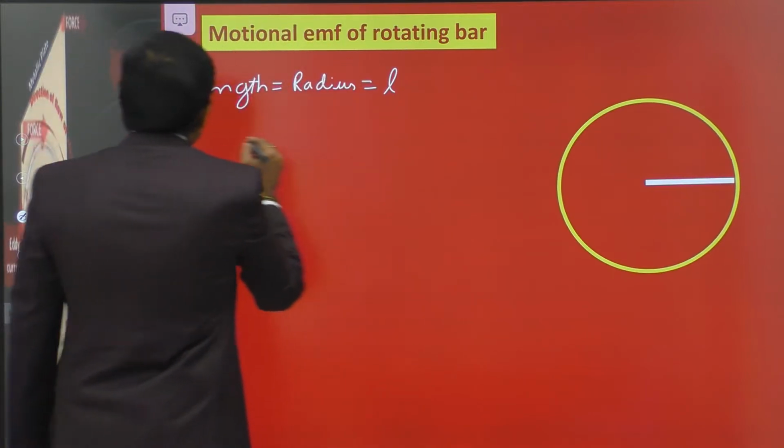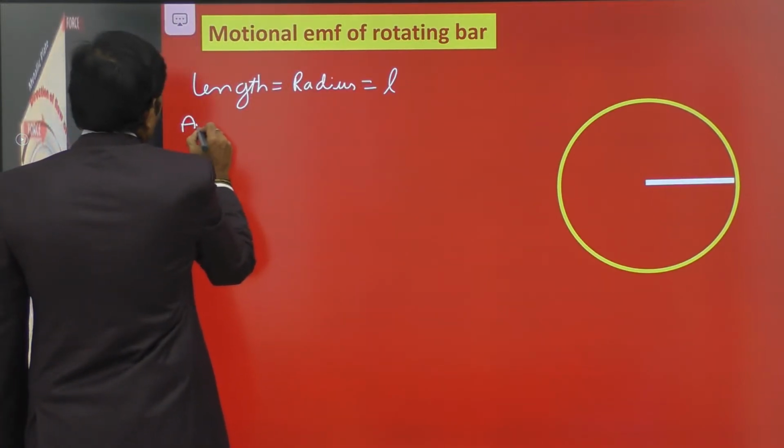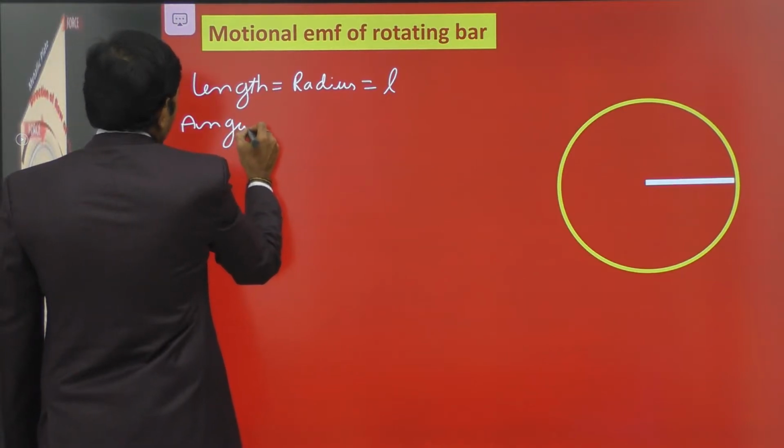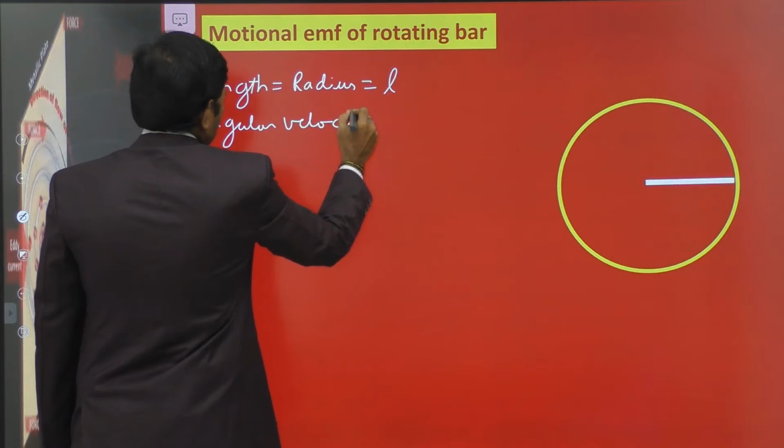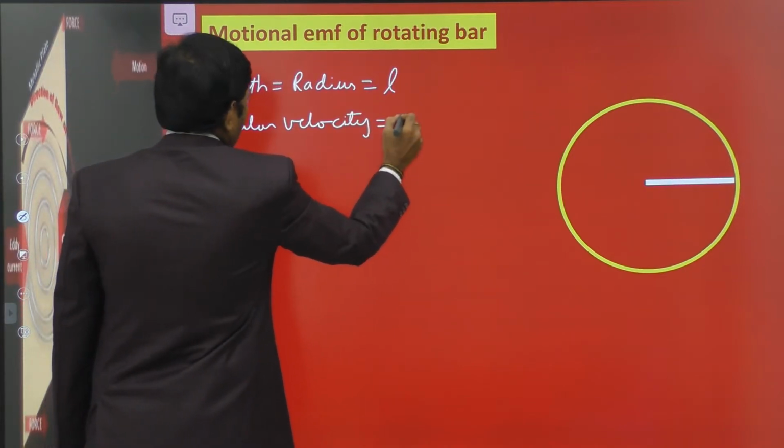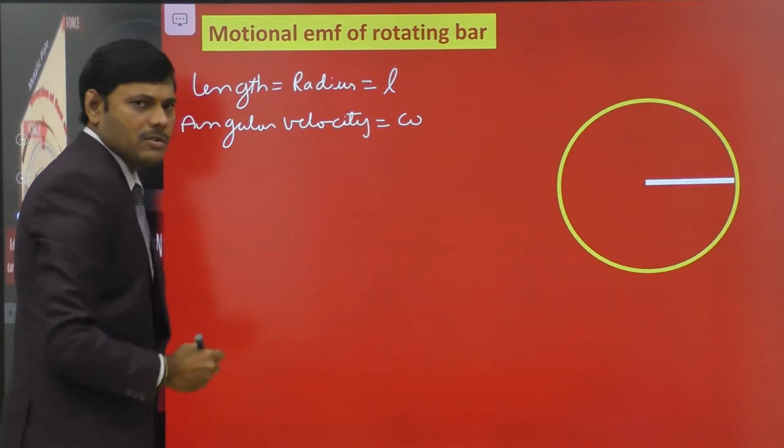Let the bar be rotating with angular velocity omega in the anti-clockwise direction.